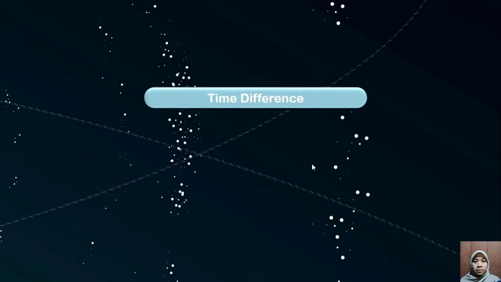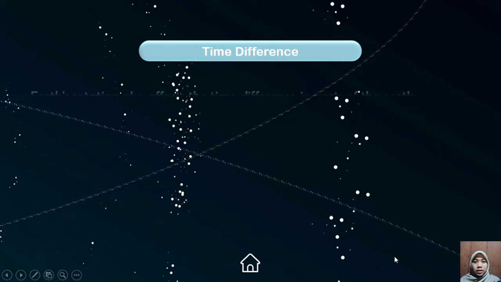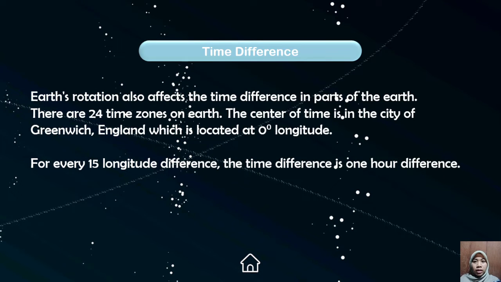Number 3. Time difference. Rotation also affects the time difference in parts of the Earth. There are 24 time zones on Earth. The center of time is in the city of Greenwich, England, which is located at 0 degrees longitude. For every 15 degrees of longitude difference, the time difference is 1 hour. The parts of the Earth east of Greenwich experience a faster time than Greenwich, while the parts of the Earth west of Greenwich experience a slower time.